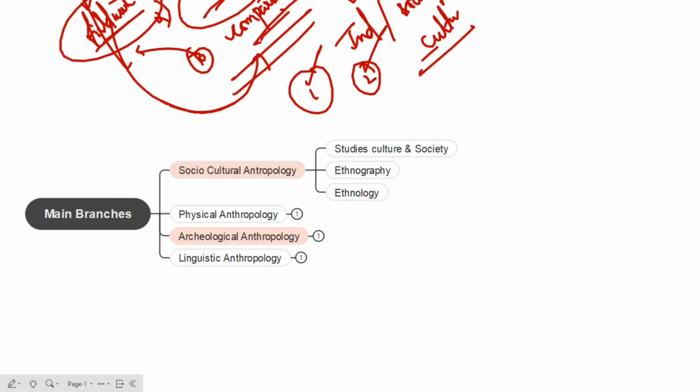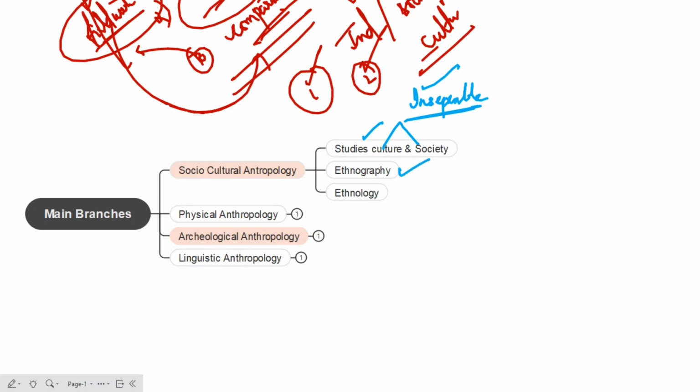So first one here is studies culture and society, right? In socio-cultural anthropology, especially, we are going to study the culture as well as society. Why do we have to study culture and society together? Because culture and society are inseparable. So we can't study them separately. We need to study culture and society together.